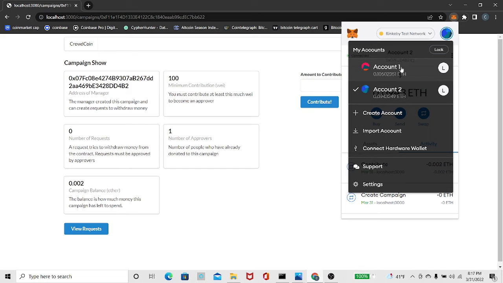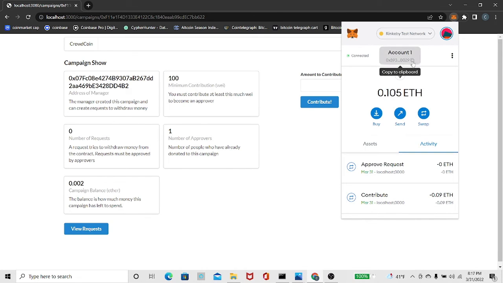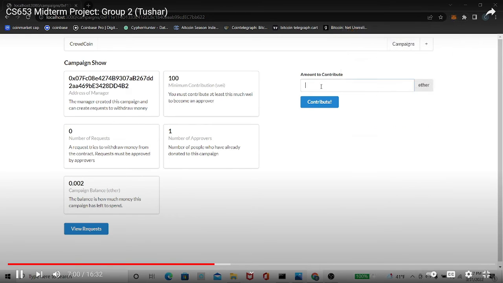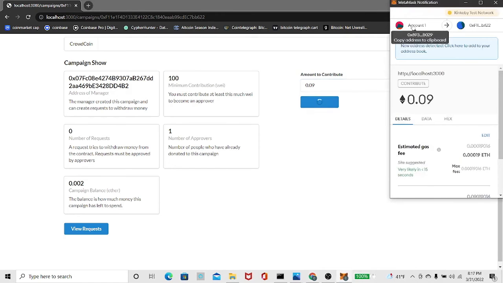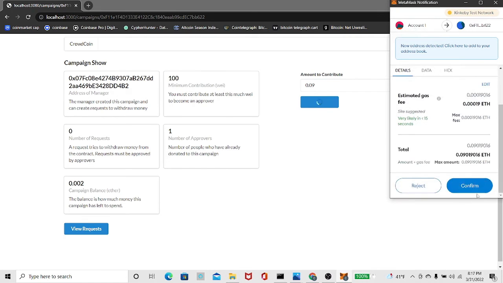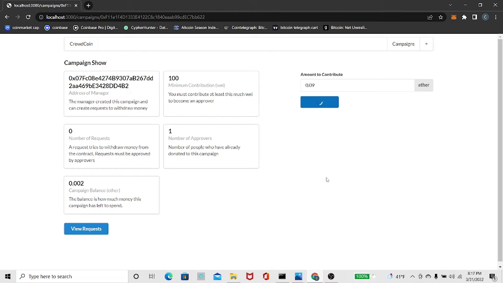So I'm going to change my account, and you can make as many accounts as you want. I'm going to click on this account. I'm going to copy this address, and I'm going to contribute 0.001. Actually, let me do 9 ether. So I'm going to click on contribute. Again, MetaMask is going to pop up. This time, I'm using a different account to pay. Confirm. Okay.